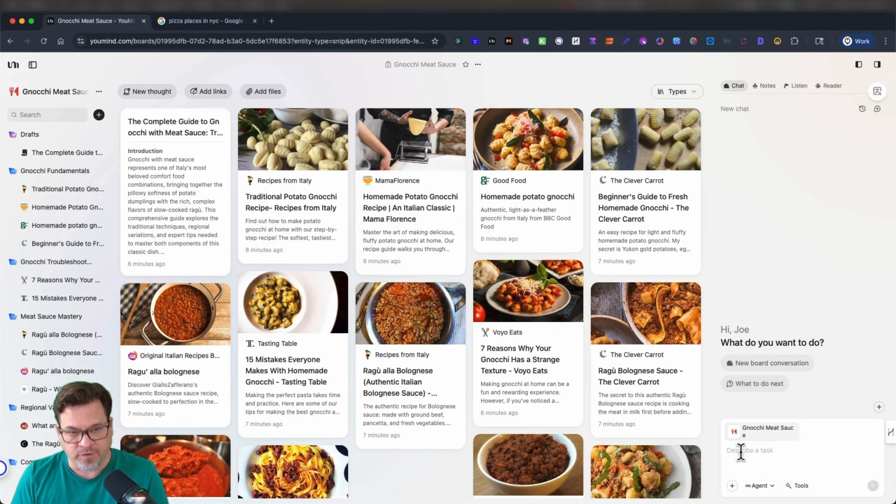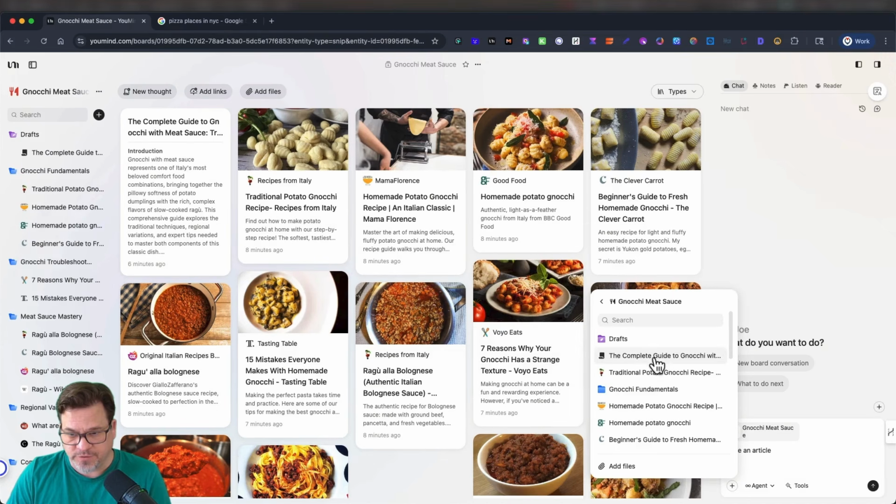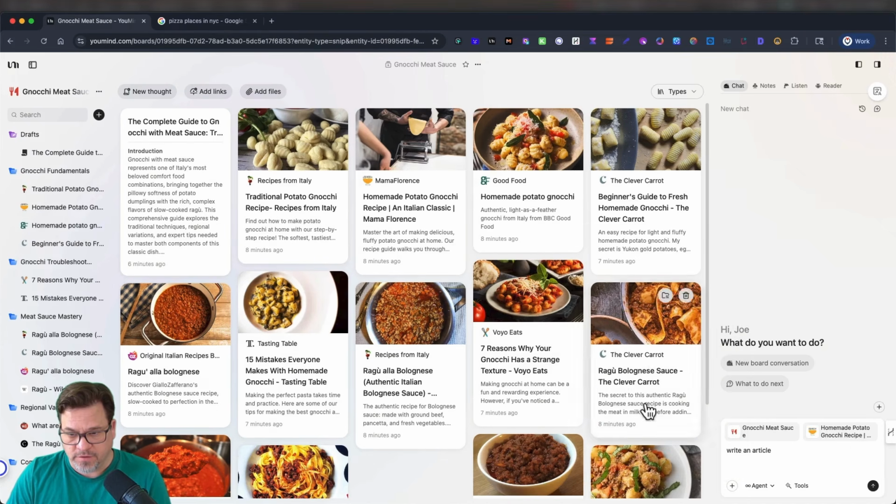Say I want to take this board and now I want to repurpose the learning part and write an article about how to make gnocchi for my website, for a blog post. Just write an article. And this will write it for the entire board. Use everything. If you only wanted to use certain articles, you would click the plus and then select which ones you want. See, pretty cool. Write an article. Let's go.